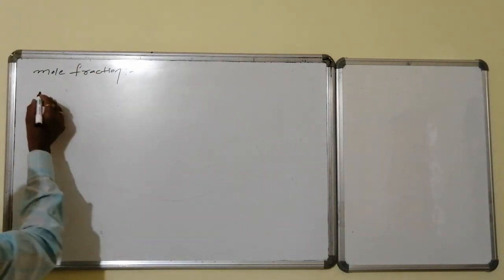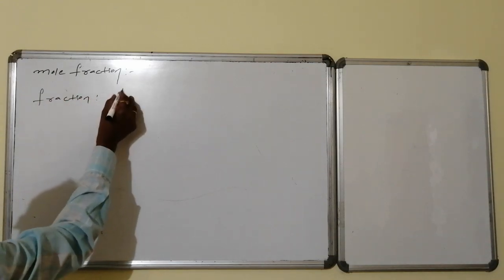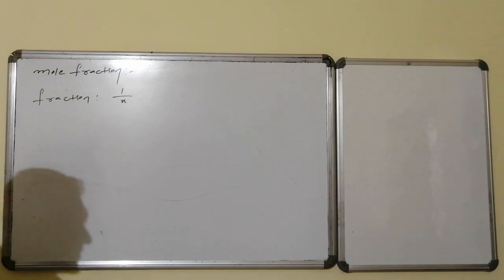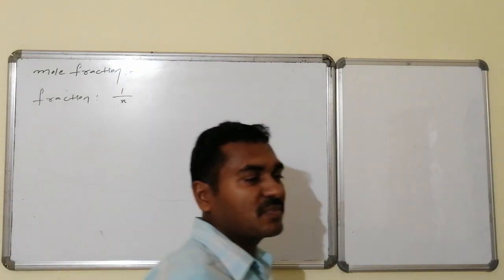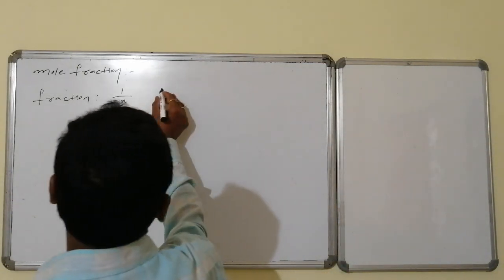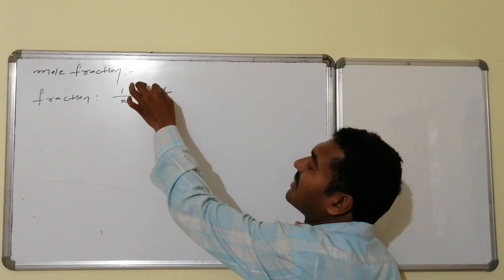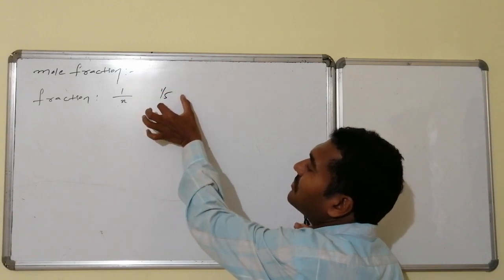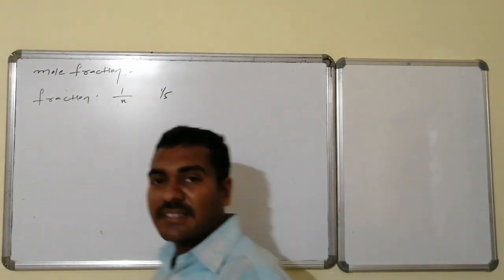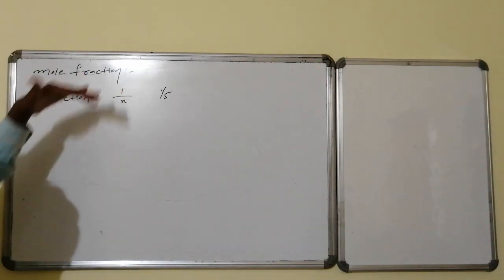Fraction stands for 1 by something. Fraction 1 by x, where x is an integer, like 1 by 2, 1 by 3, 1 by 4. These are said to be fractions. Suppose it is 1 by 5, what is its meaning? Out of a total of 5 units, 1 unit is ours. In 1 by 5, out of 5 portions of the total quantity, 1 portion is our expected quantity.